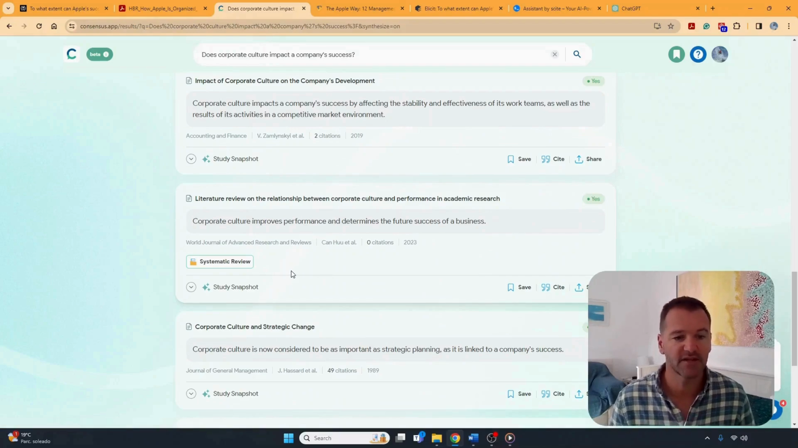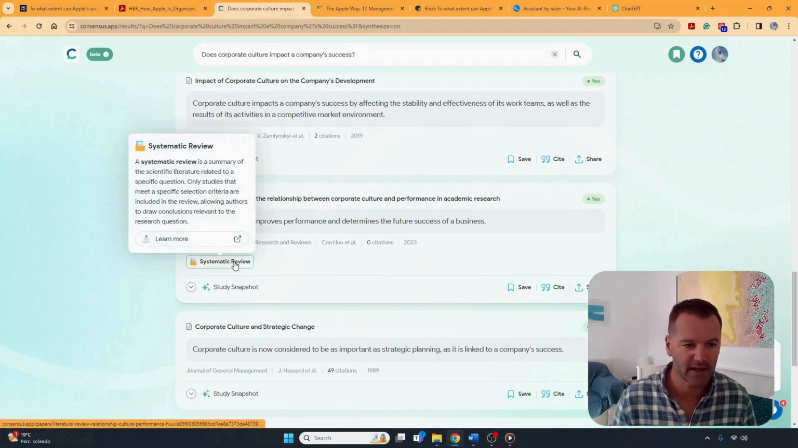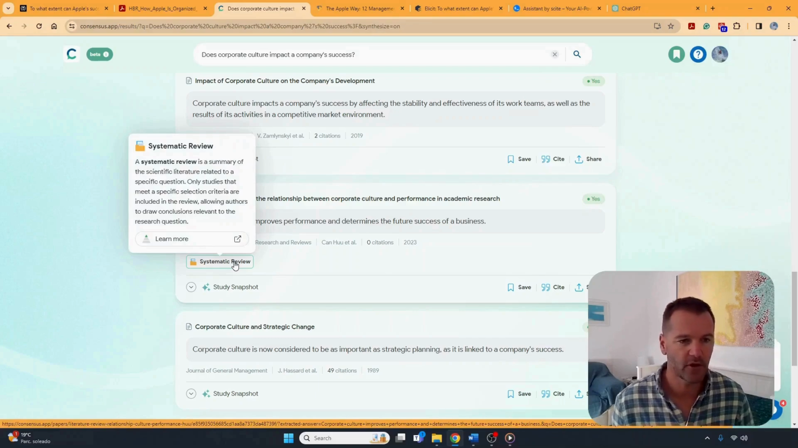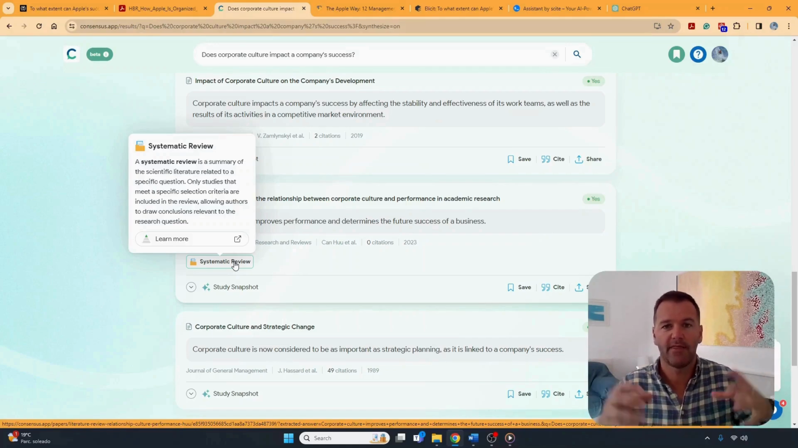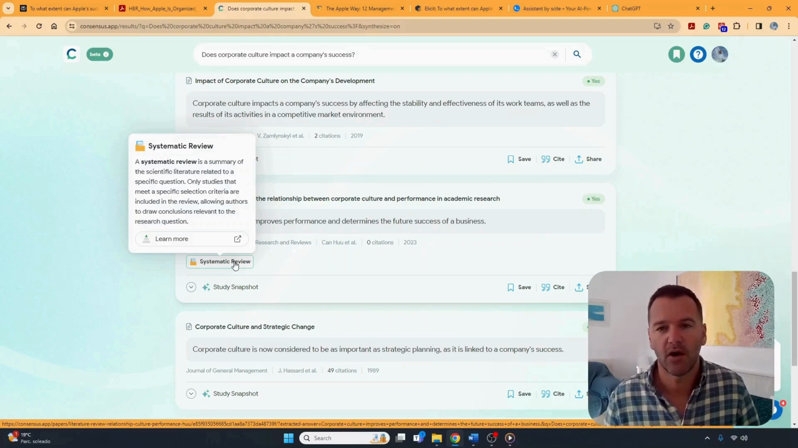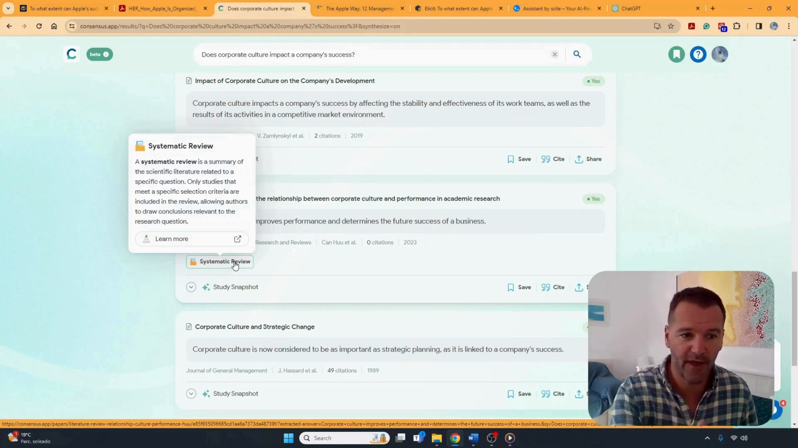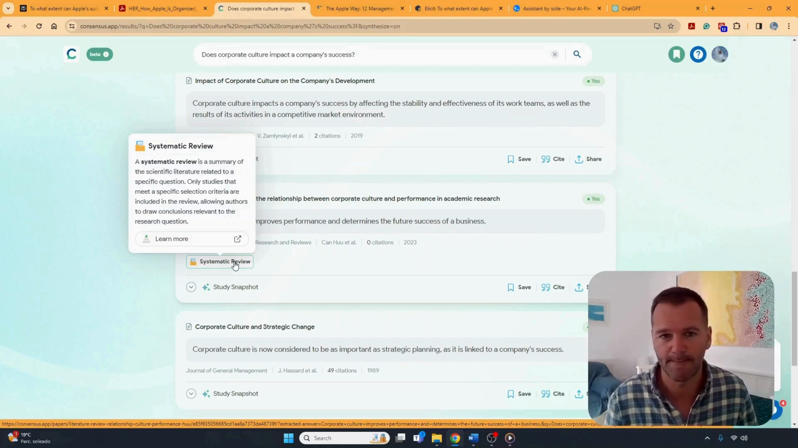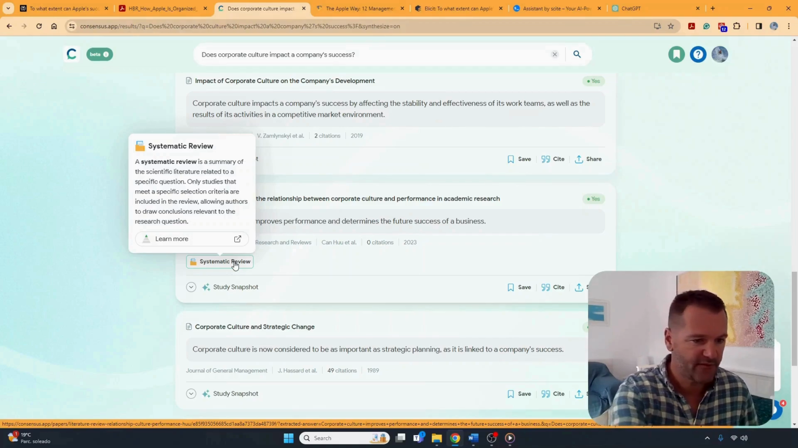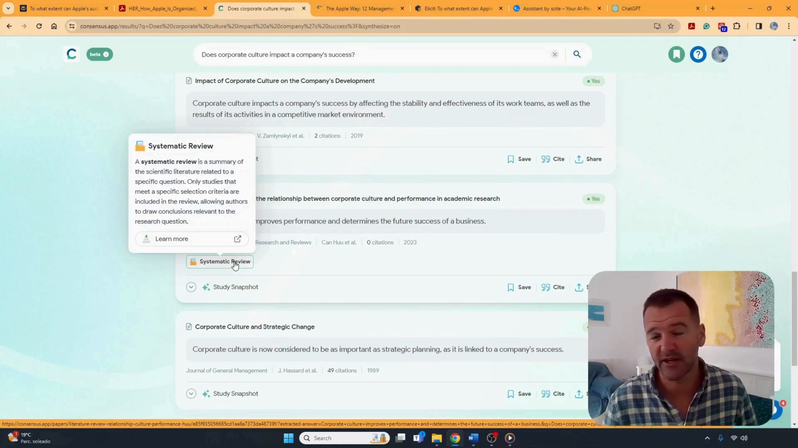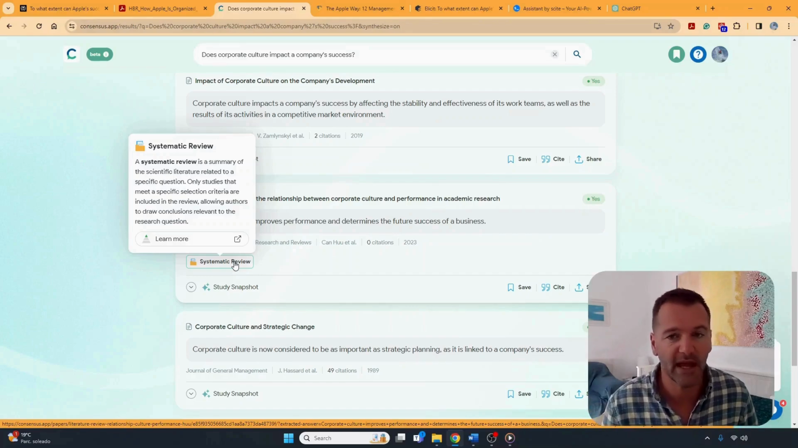But here we have a systematic review. Again, have a read, hover over it. A systematic review means that someone has gone through lots of papers on this topic and they've put their own summary of what they found from all these papers. So that one is very trustworthy. We like that one. If it's got a green triangle at the top and you feel it's relevant to your question, you want to be getting your hands on it, you want to be reading it and printing it off.